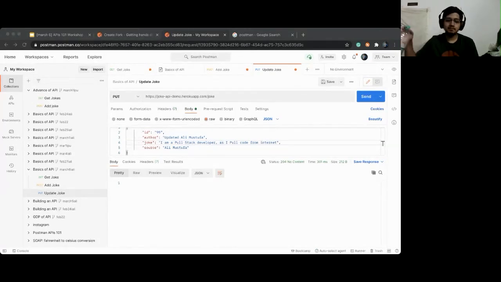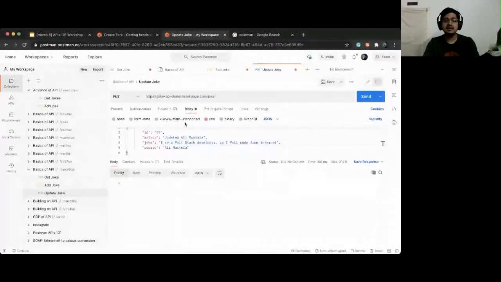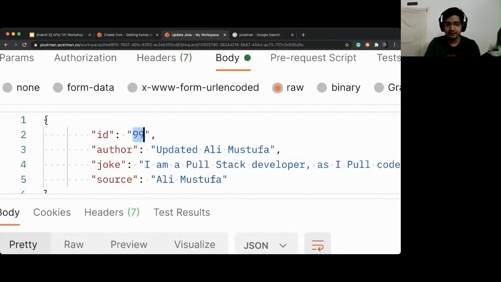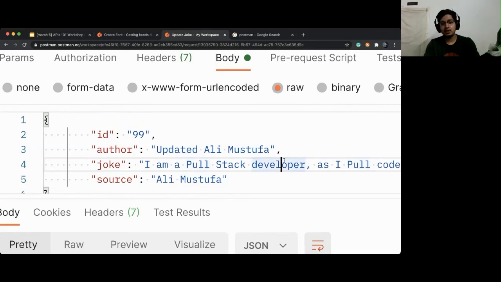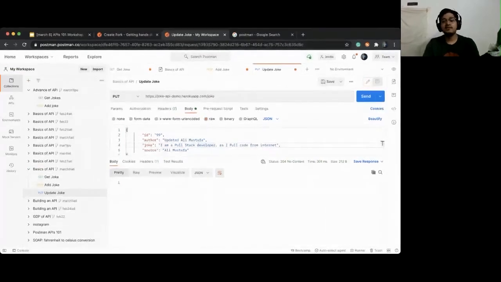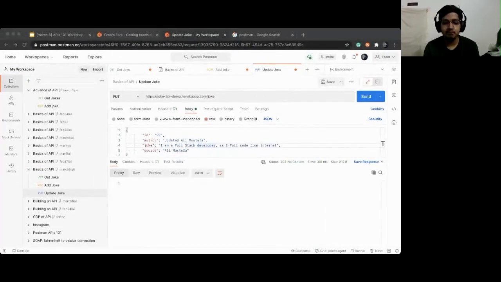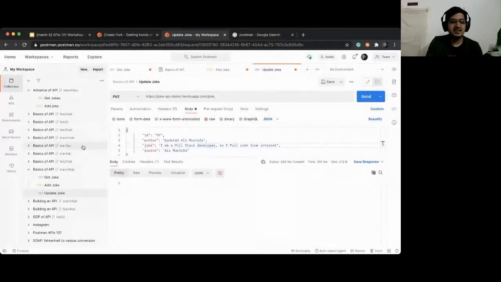Yes, folks. No, it should not be 200. You're not adding. It should be 204, meaning that the server didn't respond with any content. Okay, make sure you're not messing with the ID. Make sure you are changing the ID to your ID which you added earlier, and then changing the author, and then changing the joke, and then hitting send request. Make sure it is a put request, okay, not a post request. If the ID is not there, it will say that no ID there.